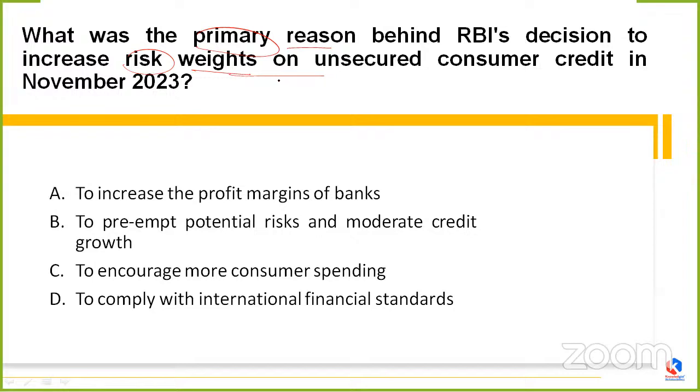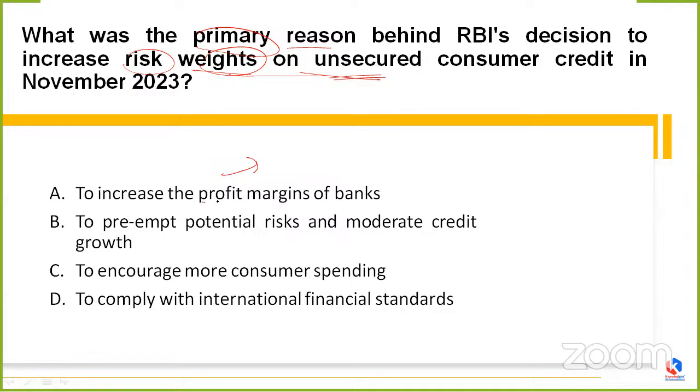If we go through the recent news of November 2023, RBI's proactive measures were announced which ensured stability regarding a few things. So we have to answer what the primary reason behind this decision of RBI is. It has increased the risk weightage on unsecured consumer credit. I'll tell you what this is, but firstly, go through the options.